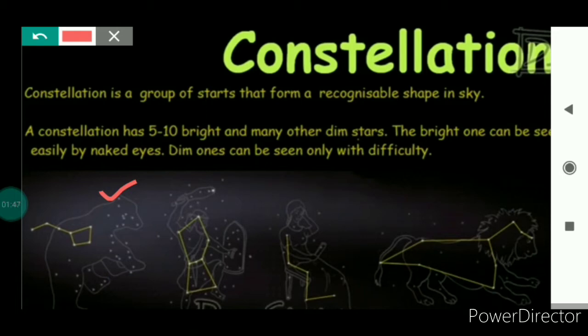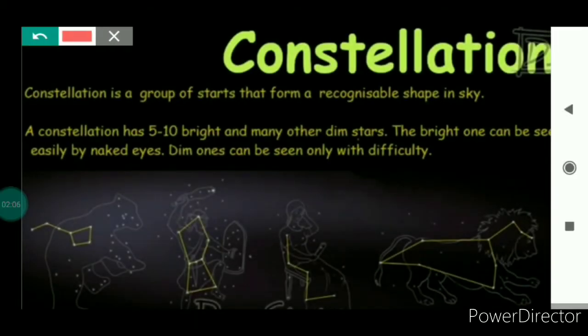Okay, now let's discuss some important constellations. The first one is Ursa Major. This Ursa Major is also known as the Great Bear, as you can clearly see that it resembles the shape of the Great Bear.